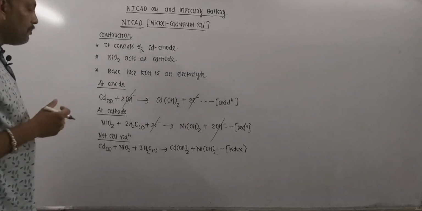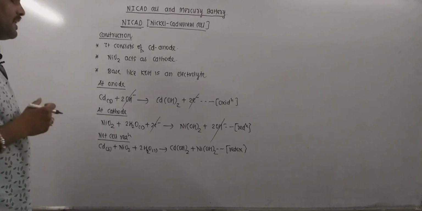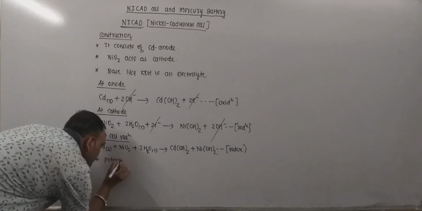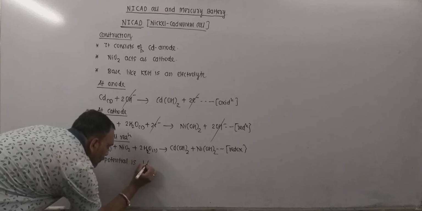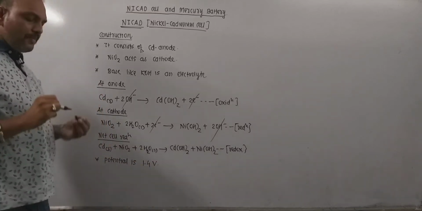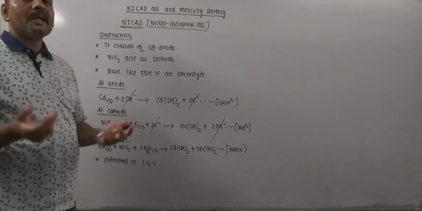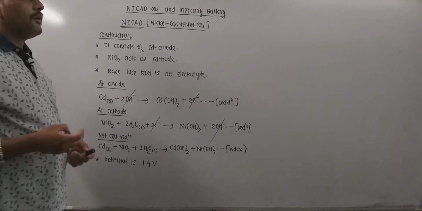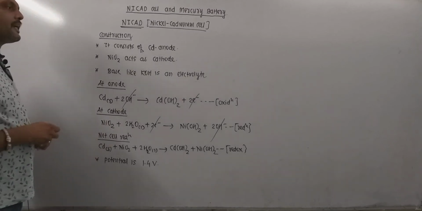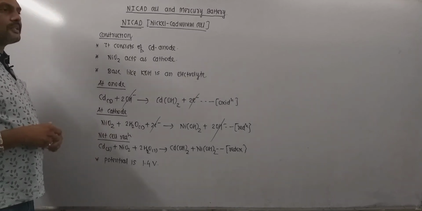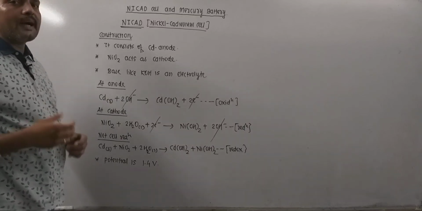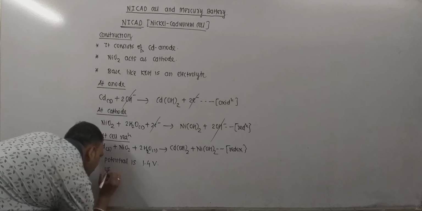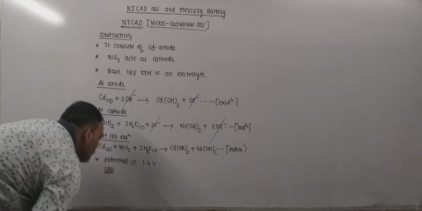Now the potential measured for this cell is 1.4 volt, and remember its life is quite longer than the normal dry cells. Another advantage is it can be recharged, thus can be used conveniently again and again. Now the uses or applications of this cell.